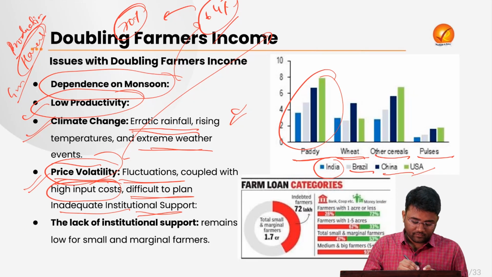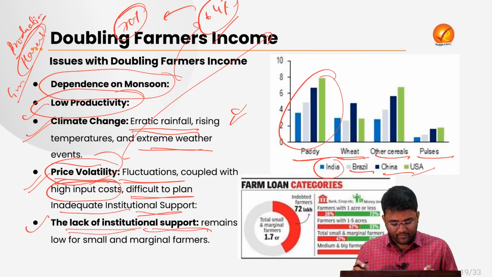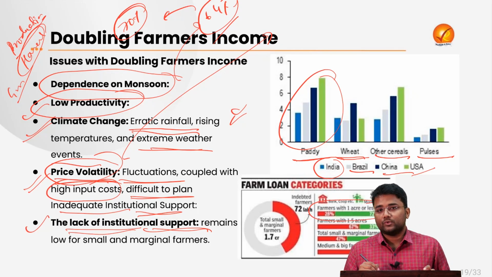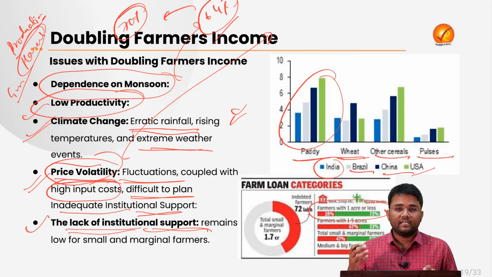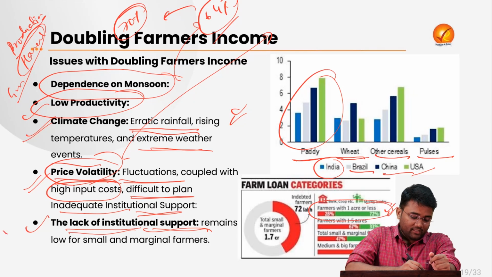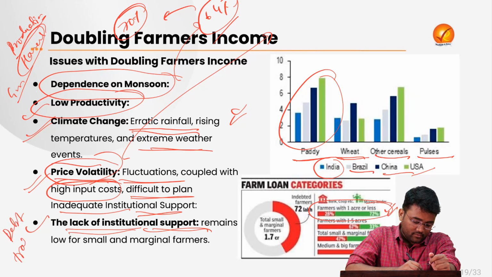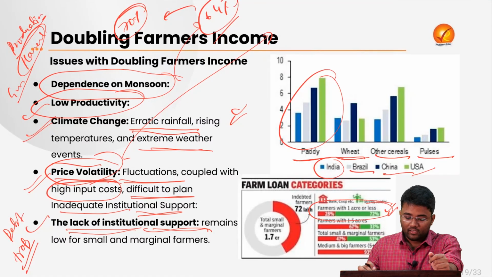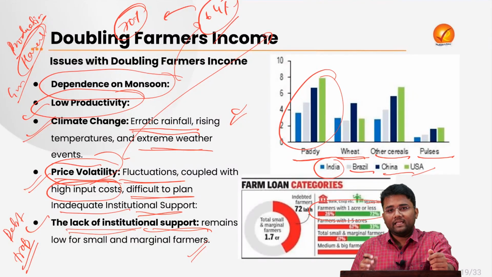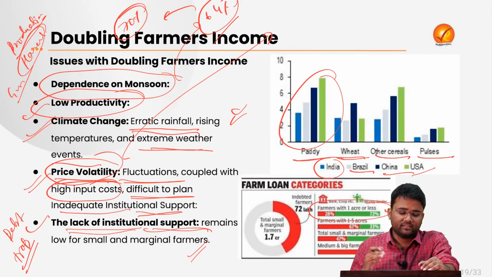Then the lack of institutional support, which remains very low especially for small and marginal farmers, particularly farmers with 1 acre or less of land. They are mainly dependent on non-institutional credit, the credit that they take from moneylenders, etc. So this also creates a problem where they get into a debt trap, and that completely affects their profitability and leads to lower farmers' income and other issues.